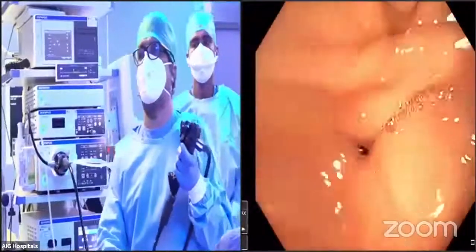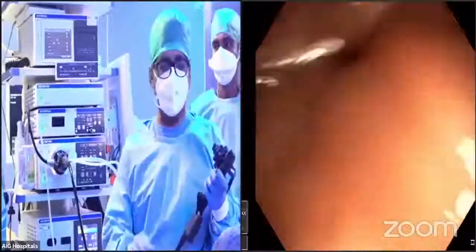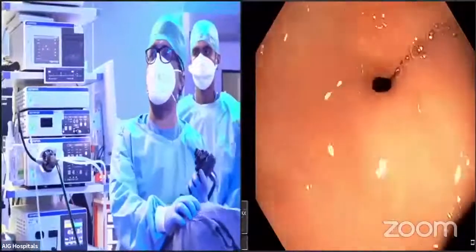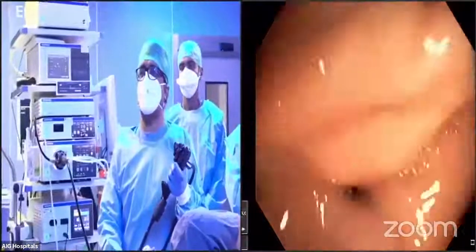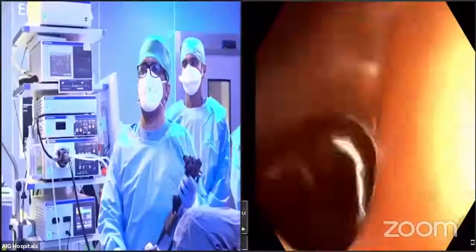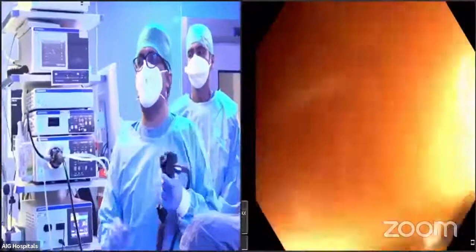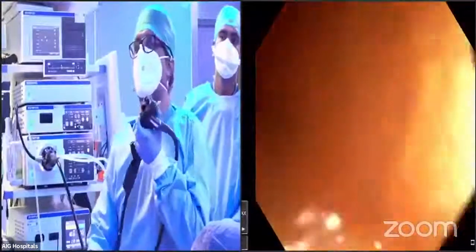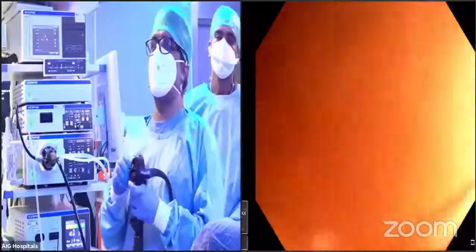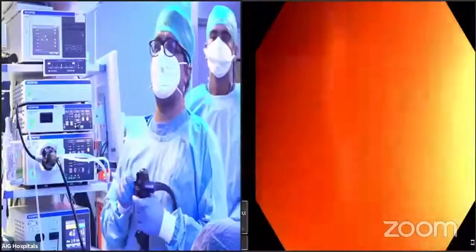Mohan, just show the patient positions. Is the patient supine or in the left lateral position, Dr. Samuel? Yeah, he is in the lateral position. But as we progress, we will change the position. We'll talk about the change of position once it is required.